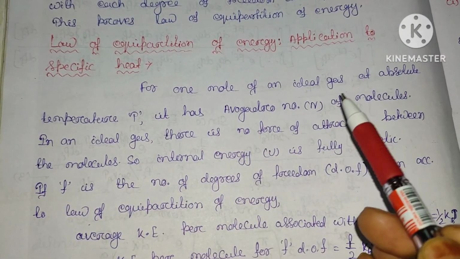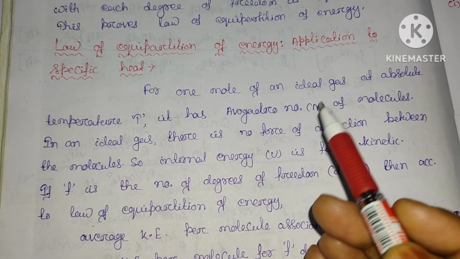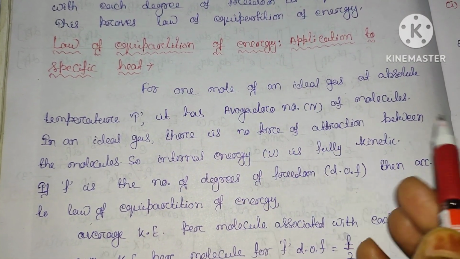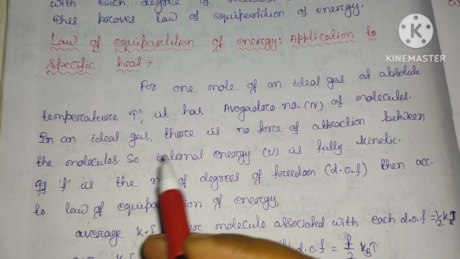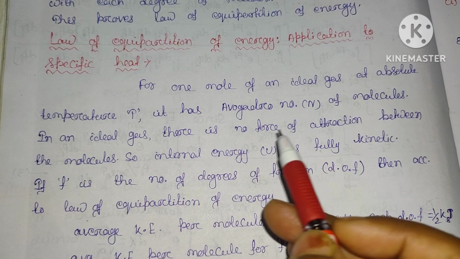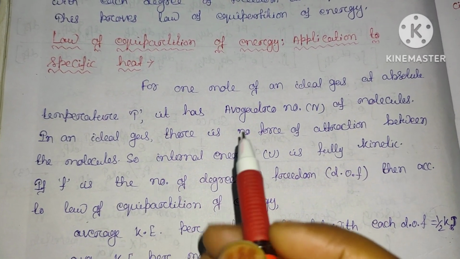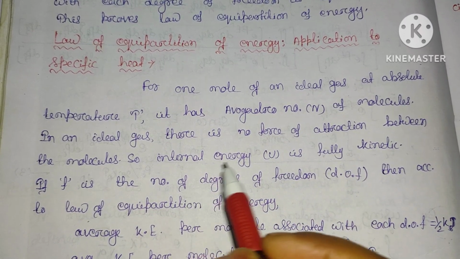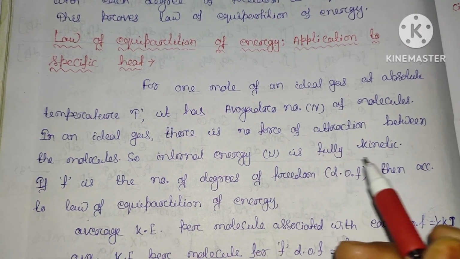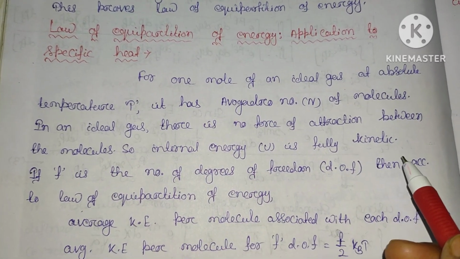So for 1 mole of an ideal gas at absolute temperature T, suppose it contains Avogadro number N of molecules. In the ideal gas, we have considered that there is no force of attraction between the molecules. Since there is no force of attraction, the internal energy U is fully kinetic. So the total internal energy will be kinetic in nature.